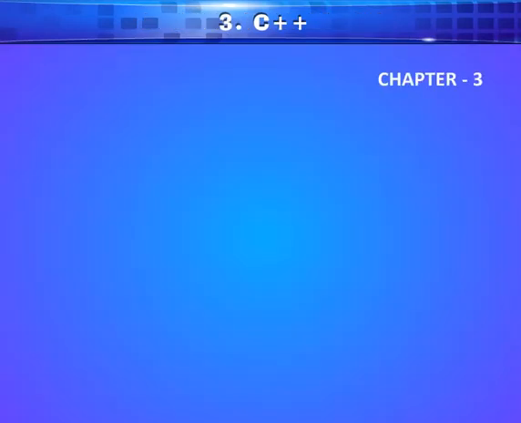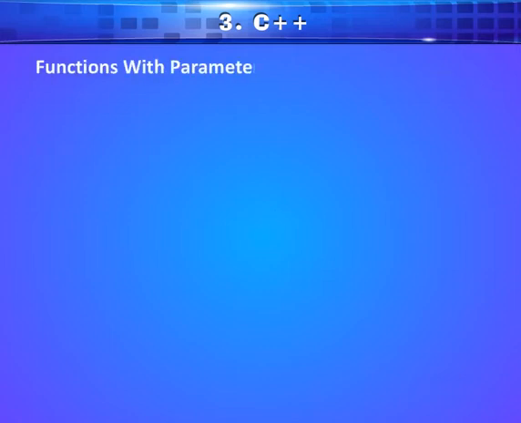Chapter 3 C++. Functions with parameters. Syntax: type name (parameter 1, parameter 2, and so on) { statements }